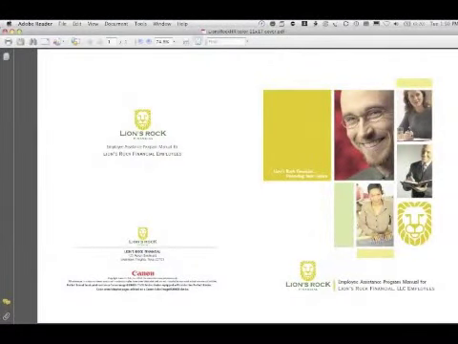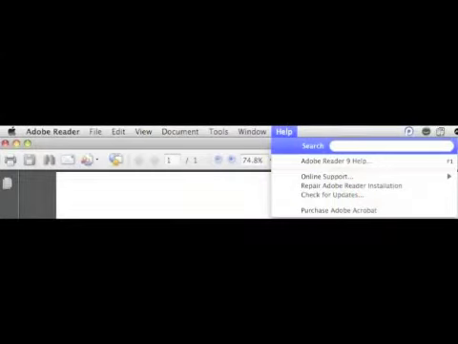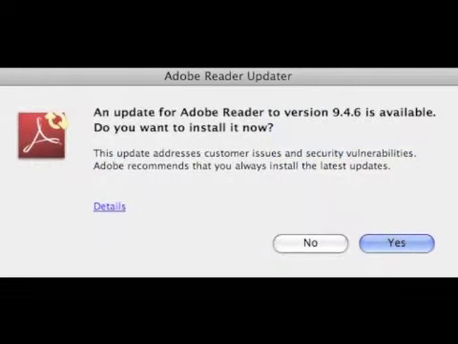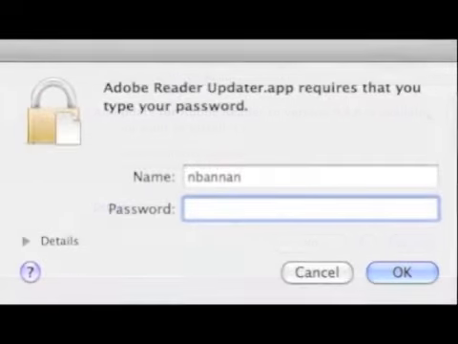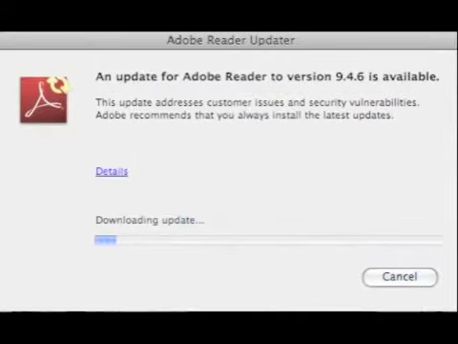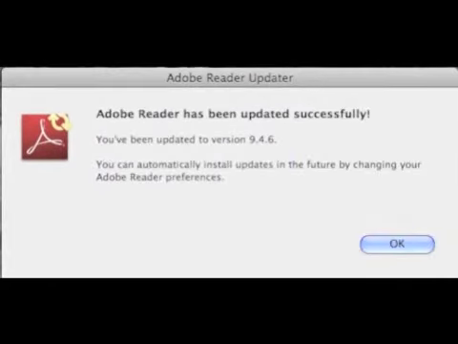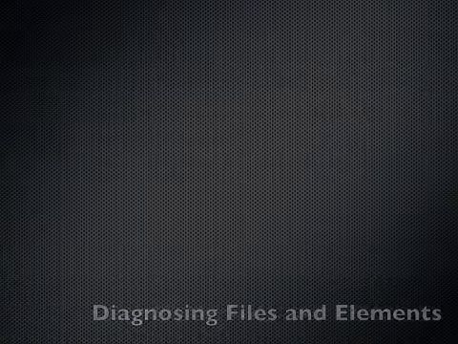This process shows how to update Adobe Acrobat. From the Help menu, select Check for Updates. If there are any available, the Adobe program will go out to the web and find them for you. Click Yes to download. You may be prompted to input your password, at least on the Macintosh. The install will begin. Once it's completed, your application will let you know. You can restart the application and begin using the updated version.